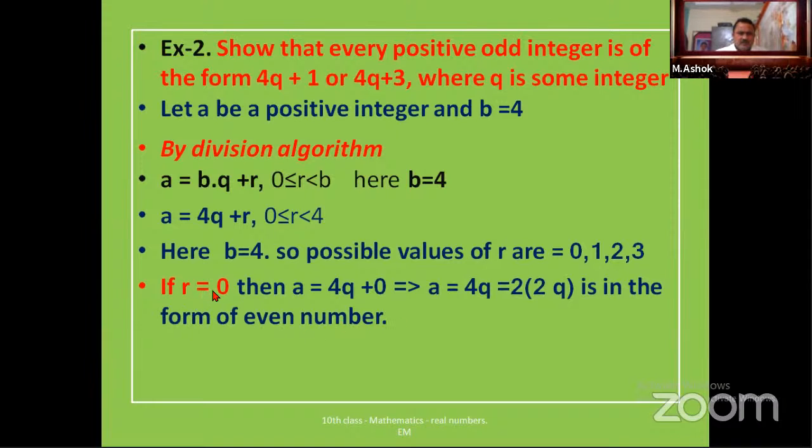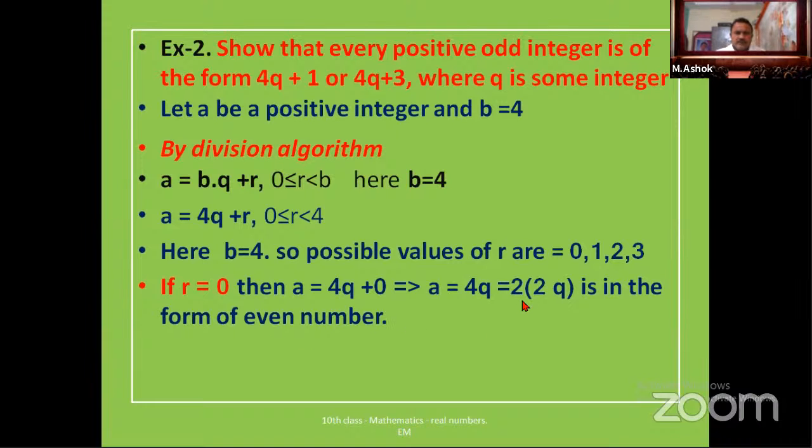So if r is equal to 0, then what we get? a is equal to 4q. This is in the form of an even integer. What you have to prove? An odd integer is of the form 4q plus 1 or 4q plus 3. So these two are odd, means remaining are all even numbers. So now r is equal to 0, then we get a is equal to 4q. This is the form of an even number.